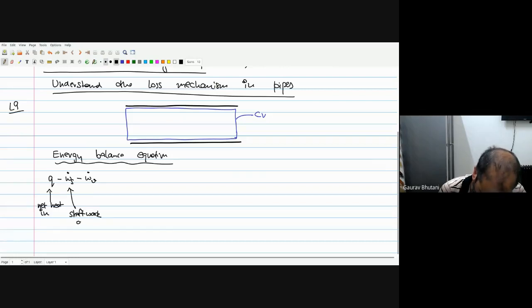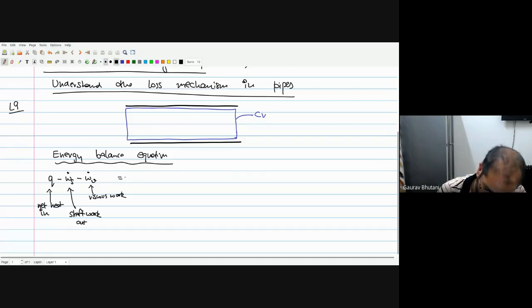Work done by the system is considered positive. That's the reason we have a negative sign here. And this W dot V is the viscous work, again, done by the system.